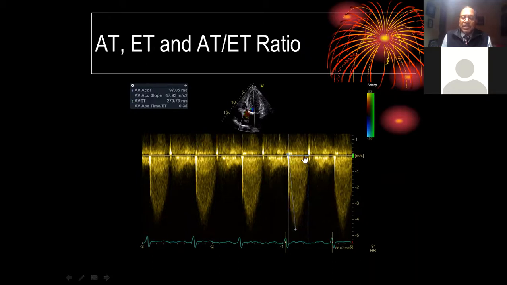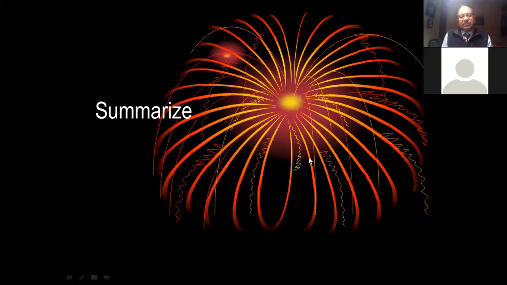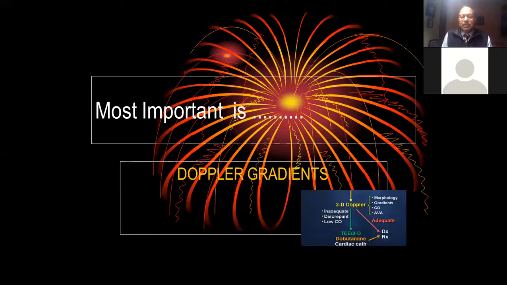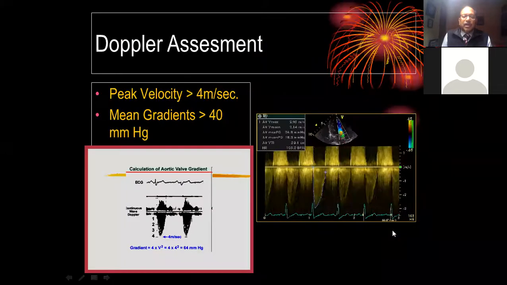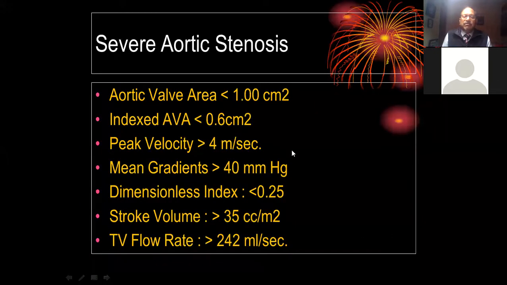So we look at both acceleration and ejection time. What is their significance? If I were to summarize, the most important thing in aortic stenosis is the Doppler gradients. In these Doppler gradients, we look at the peak velocity, we look at the mean gradient, we look at the continuity equation by aortic valve area, and that's how we look at severe aortic stenosis.